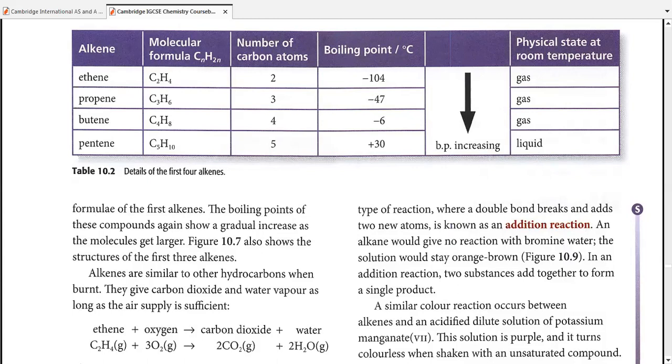So gases, thin liquids or less dense liquids, then moving on to more dense or thick liquids, then soft solids, and finally hard solids. In the same way, alkenes also change their physical state at room temperature with respect to their structures. The bigger the structure, the chances are that it would be a solid. The smaller the structure, the chances are that it would be a gas at room temperature. I hope you get the point.